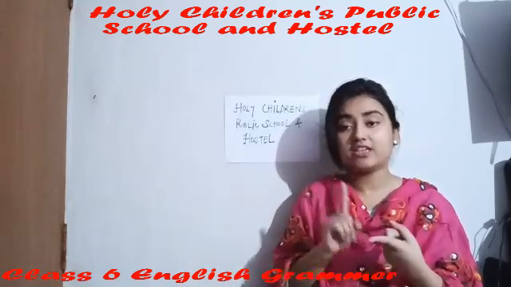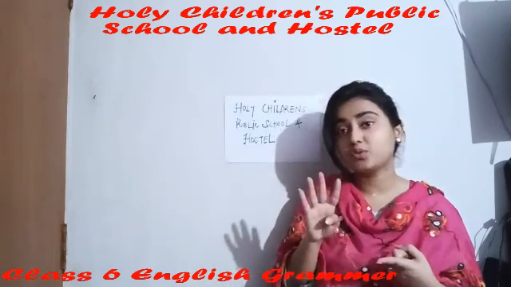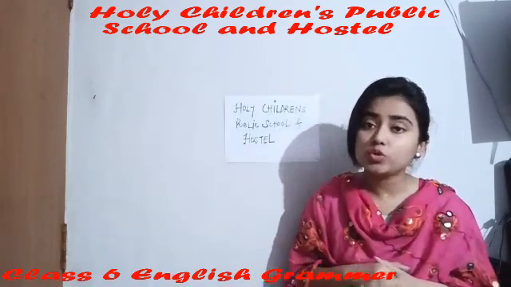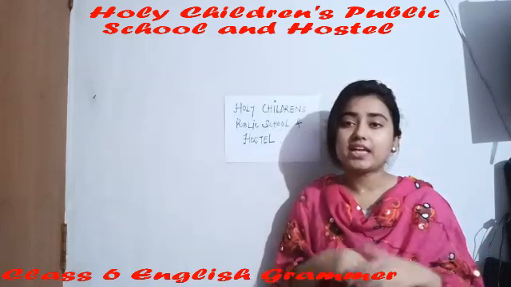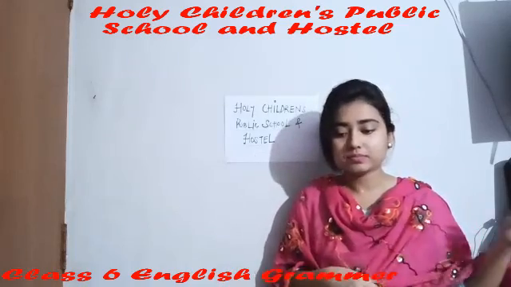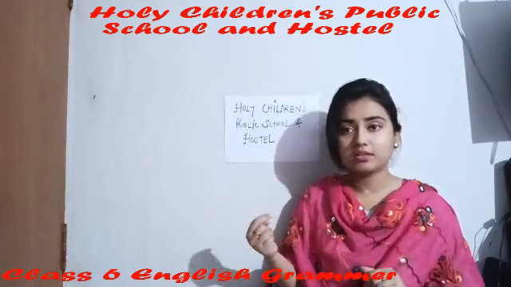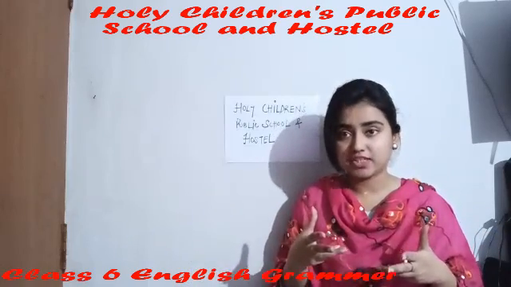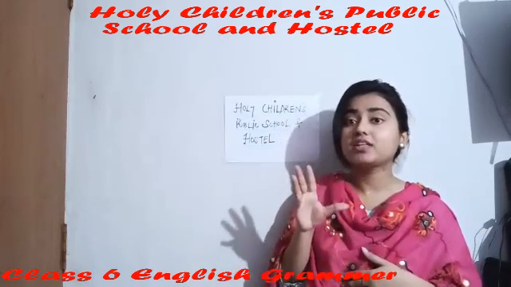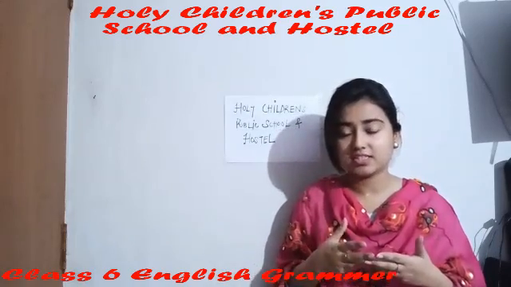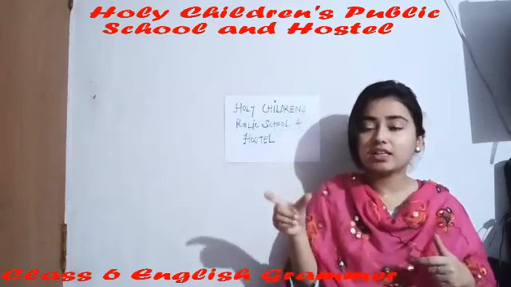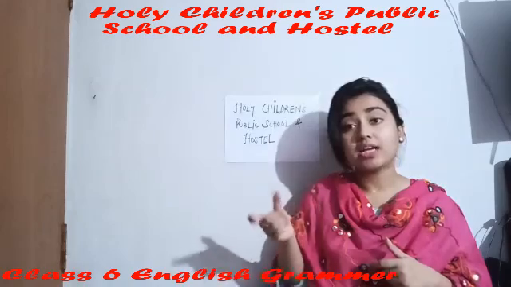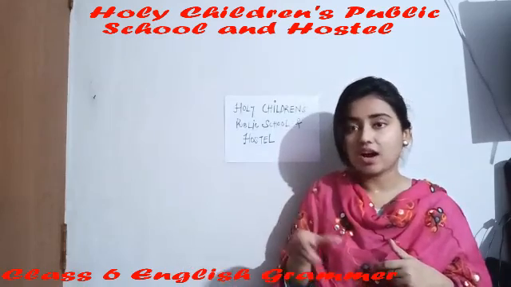First one is declarative, second is exclamatory, third is interrogative, and the fourth one is imperative sentences. See students, imperative sentences are those sentences that give commands, like go out, come here, give me a book, give me a pen. So this is the imperative kind of sentence that gives a command. Then the fifth and last kind of sentence is conditional sentences. From the word itself, you are getting the idea. The sentences that represent or are dependent on certain conditions are conditional sentences.